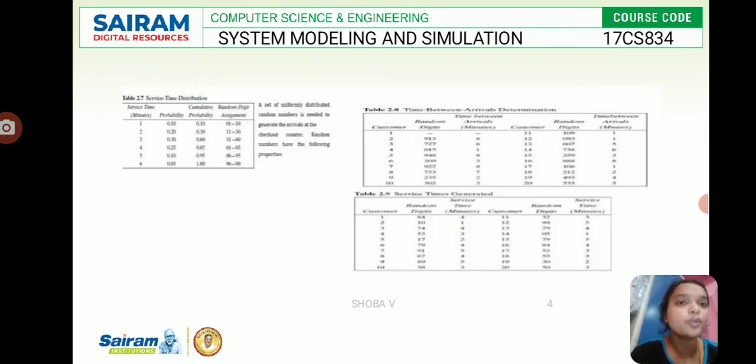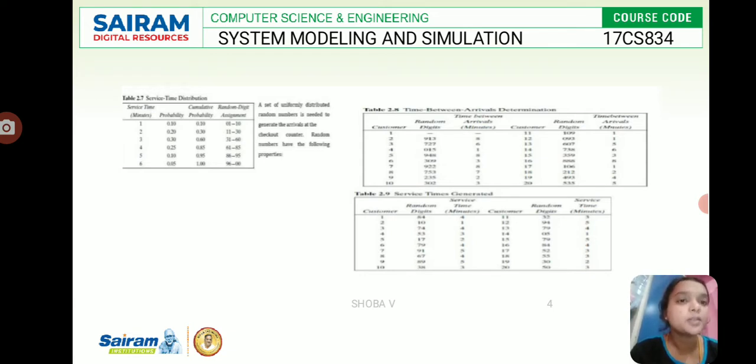This is a set of random numbers used to generate the arrivals at the checkout counter. The random numbers have the following properties: service time, probability and cumulative probability, and then random digit assignment. So we can calculate the determination of time between arrivals and the service times generated.